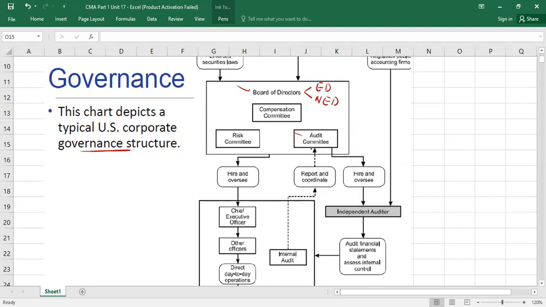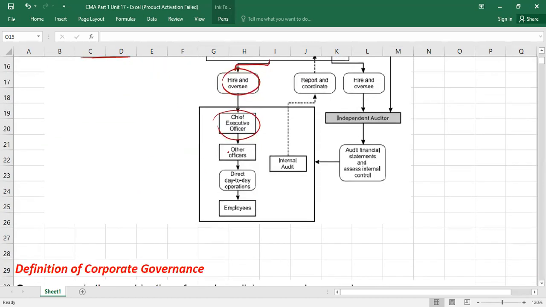So then guys, this board of directors, obviously, this board will hire and oversee what? The chief executive officer. CEO is appointed by whom? By the board of directors. Understood? And then the CEO may hire what? The other officers.